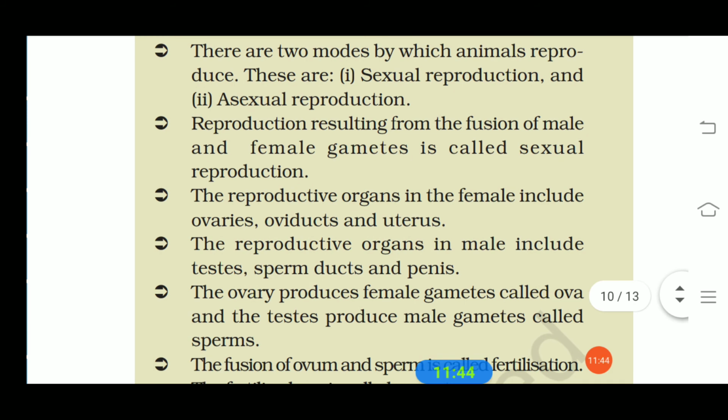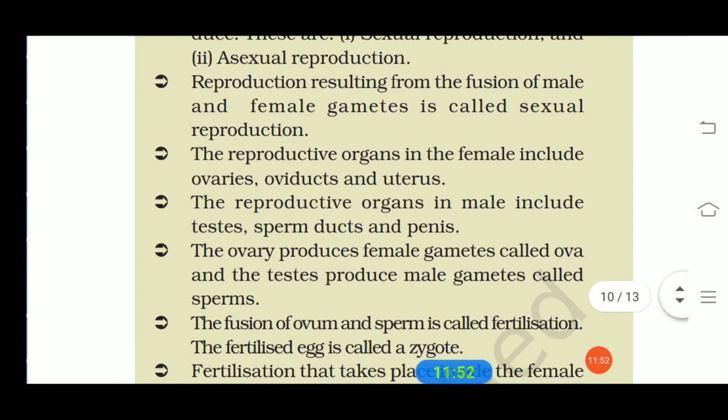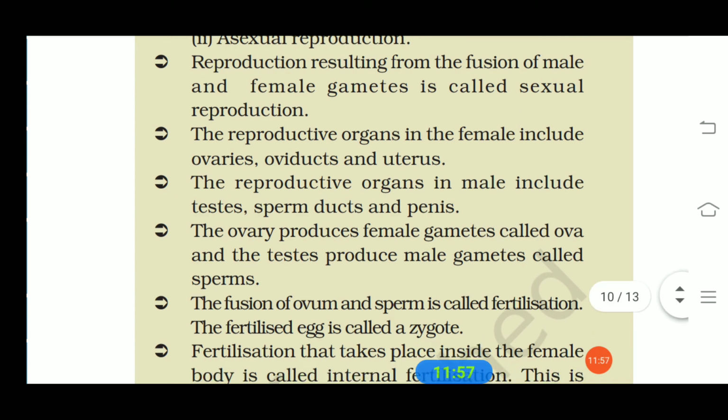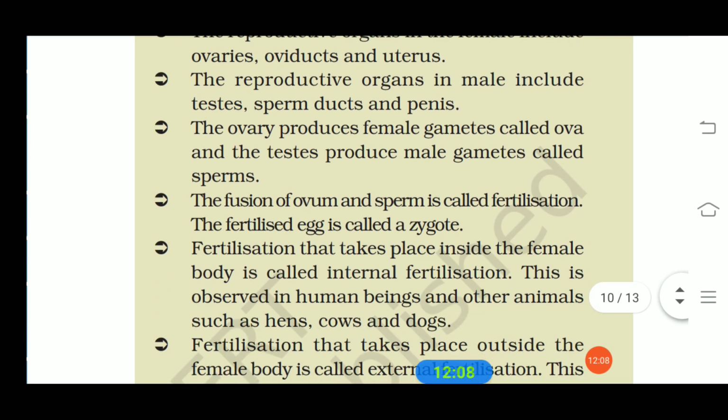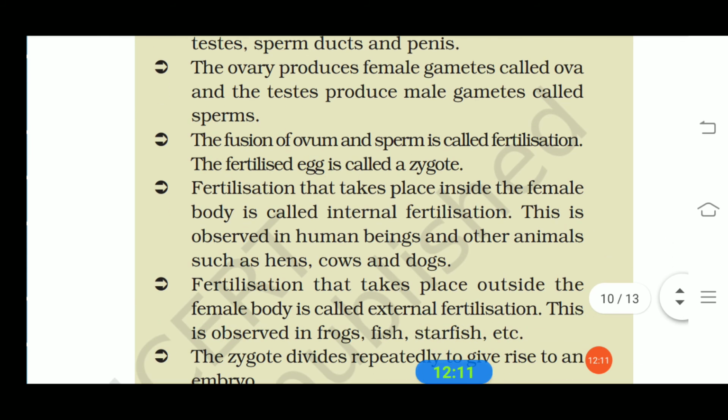The reproductive organs in the female include ovaries, oviducts and uterus. The reproductive organs in the male include testes, sperm ducts and penis. The ovary produces female gametes called ova, and testes produce male gametes called sperms. The fusion of ovum and sperm is called fertilization, and the fertilized egg is called a zygote.